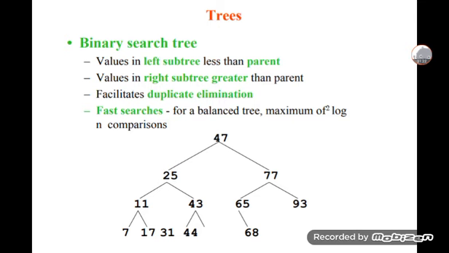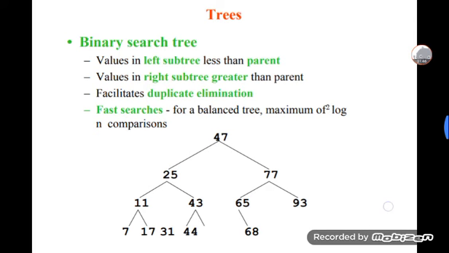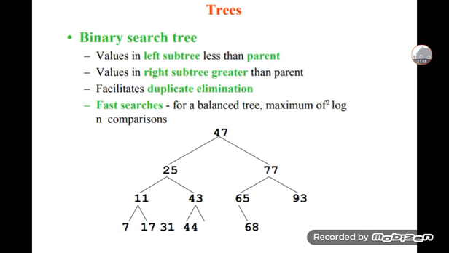It facilitates duplicate elimination. Fast searching: a binary search tree allows fast searches, and for a balanced tree there are a maximum of log n comparisons. For example, I am taking 47 as the root, which is divided into subtrees of 25 and 77. The left subtree is less than the parent, and the right subtree is greater than the parent.